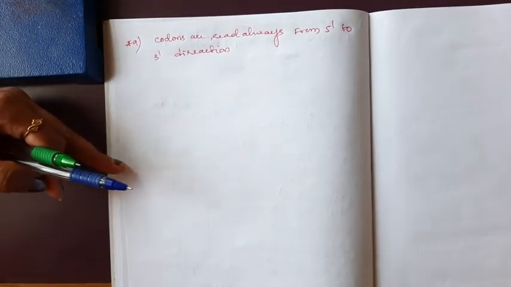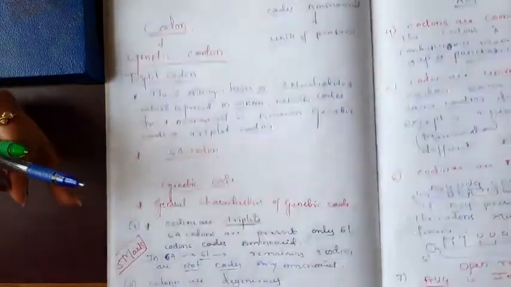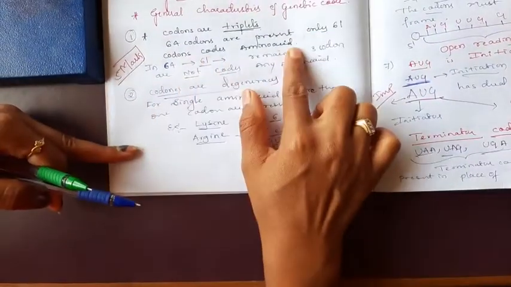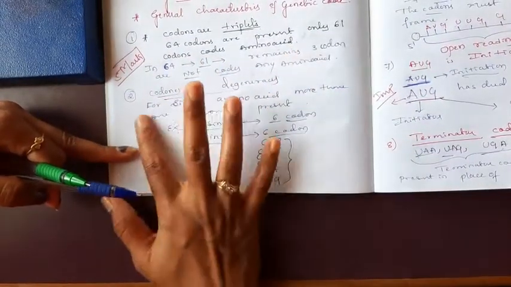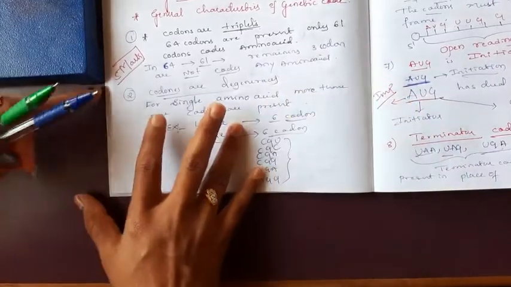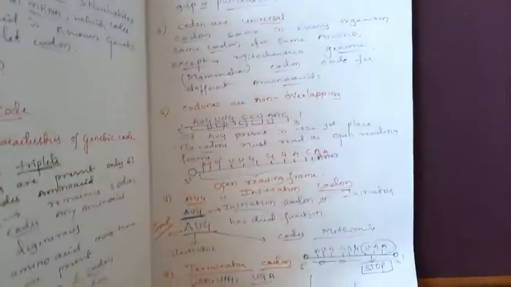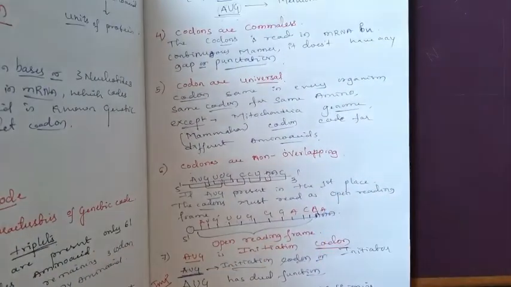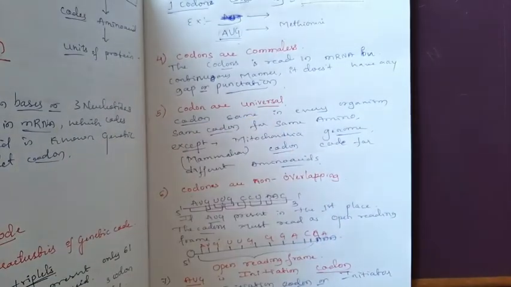Okay. These are the characteristic features of the genetic code. Once again we can repeat that codons are triplets. Okay. First one, codons are degenerate. Then codons are unambiguous and specific. Codons are very specific.